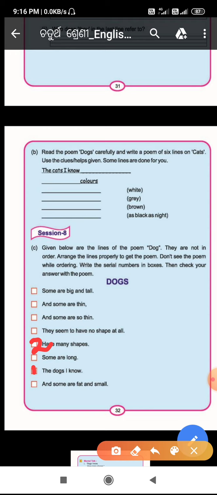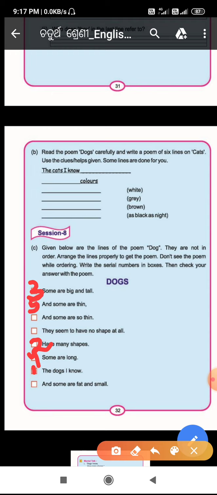Next, "some are big and tall," so here we will write number 3. Next, "some are long," so here we will write number 4. Next, "some are thin," so it is number 5.